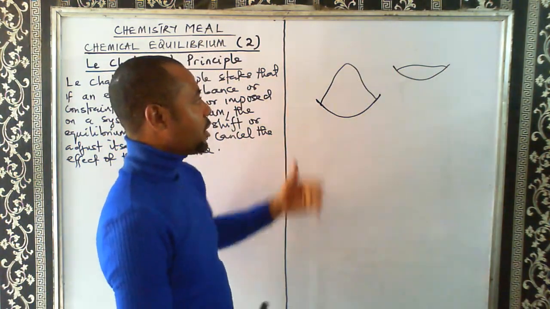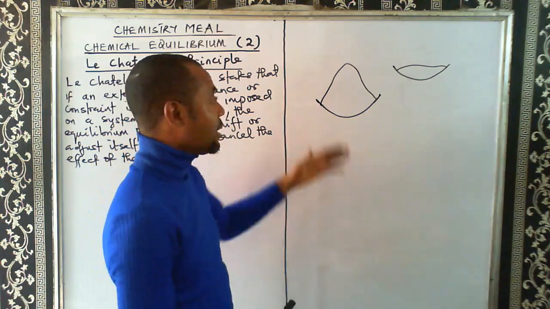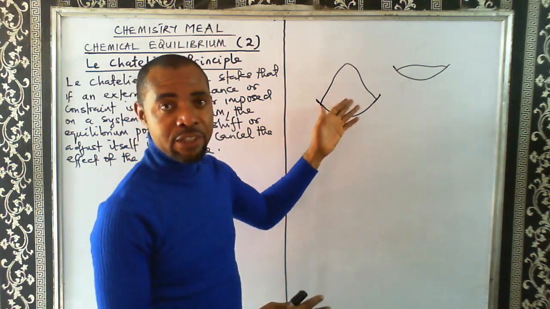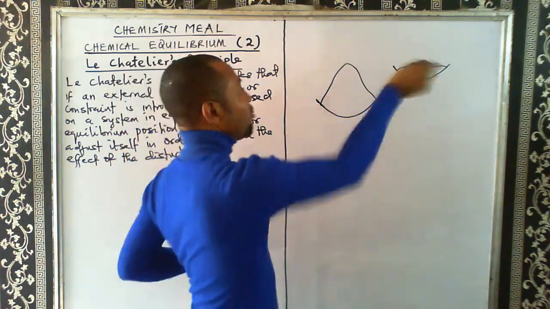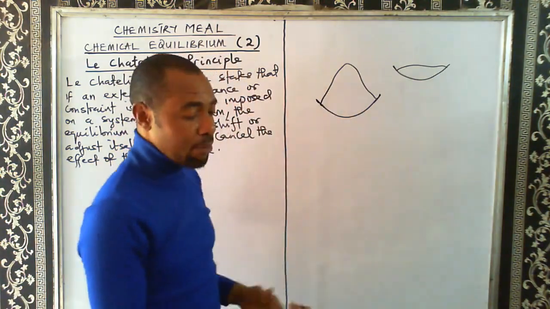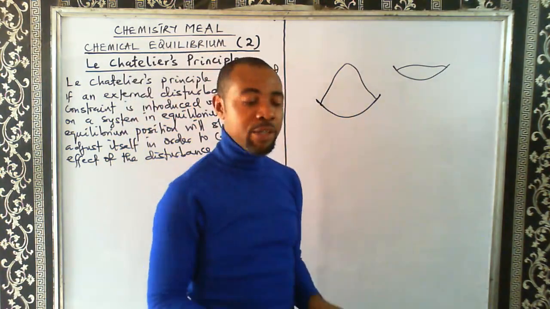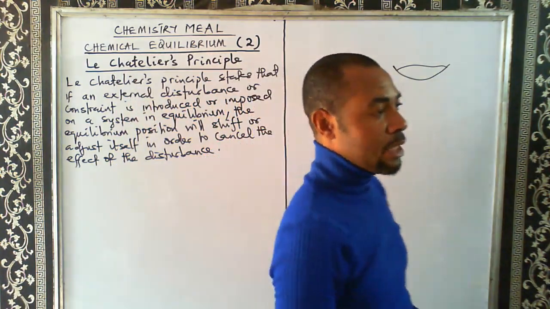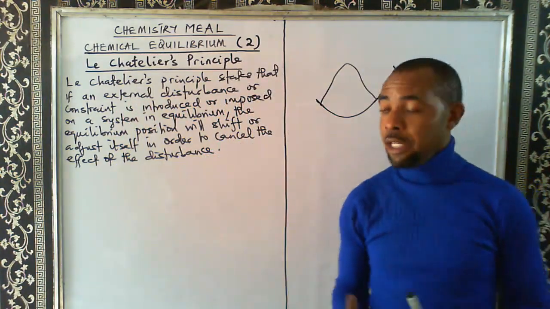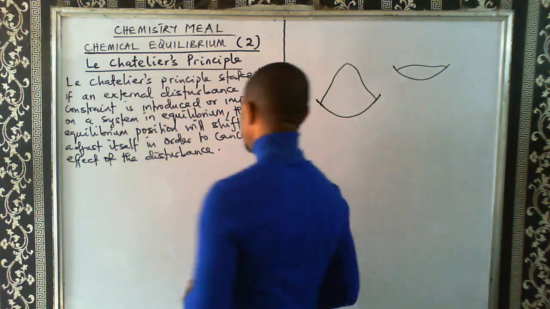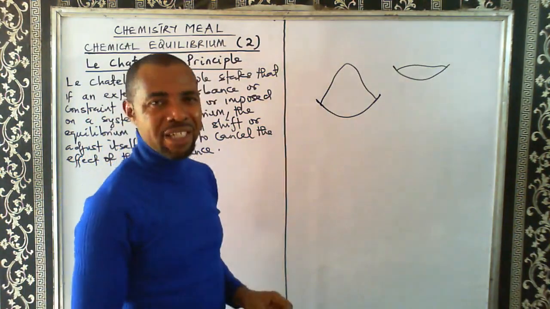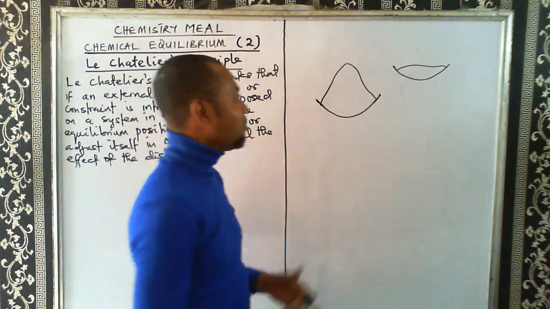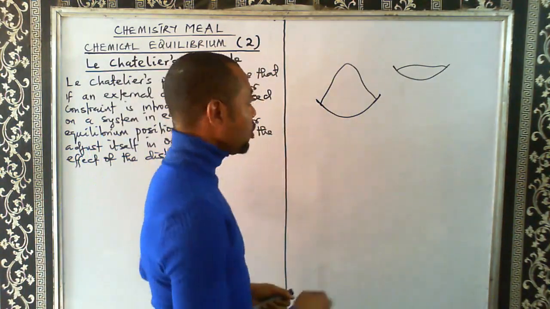Now if you want to actually explain Le Chatelier's principle, don't ask a man or a guy to eat. Men don't know how to eat. They will just use the spoon and scatter everywhere. Some of them will even begin by eating the meat. But trust our sisters, they are wonderful people. Our ladies, they know how to eat. They will remember that a lot of people may be looking at them, but men don't care anyway. Who is looking at me? Am I owing anybody?